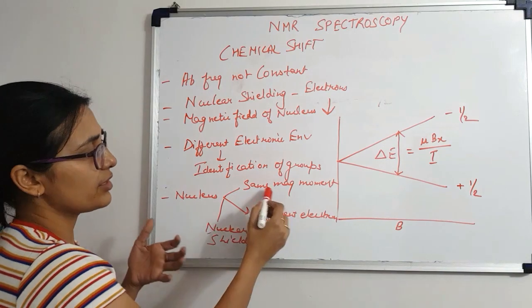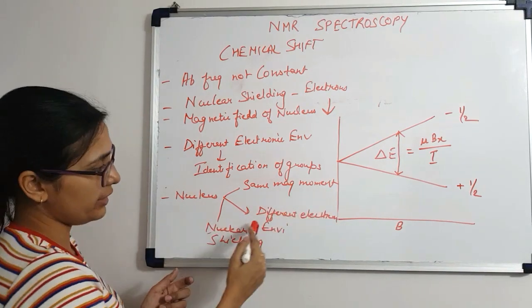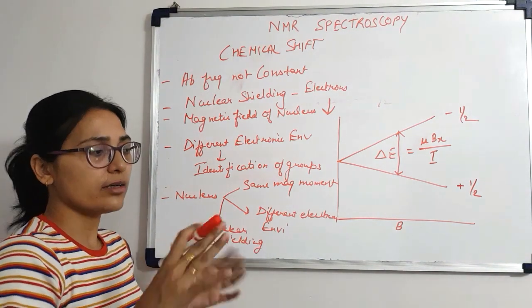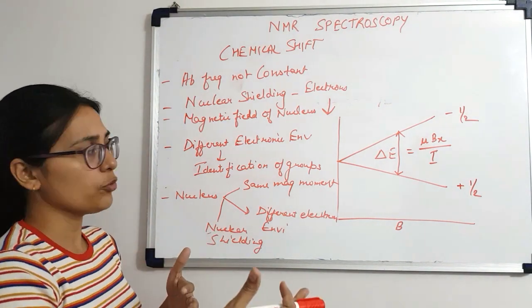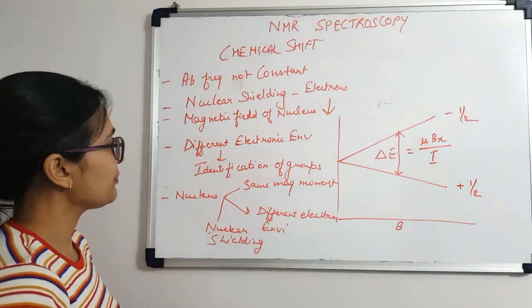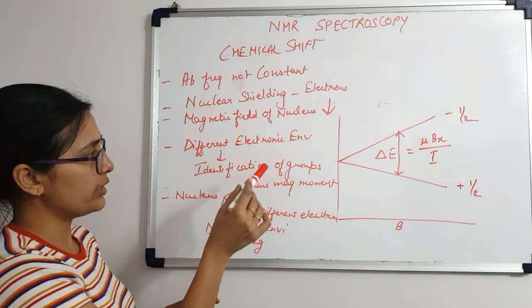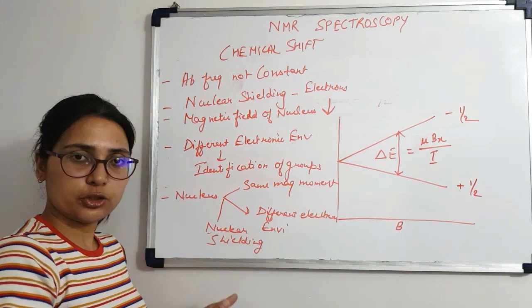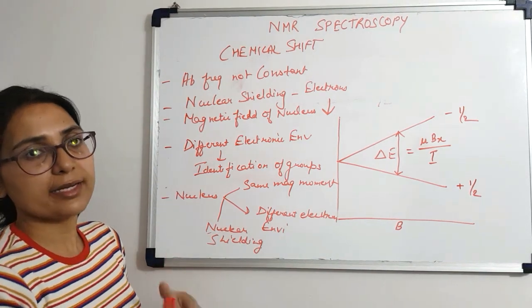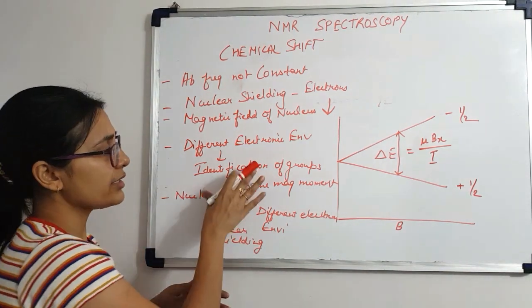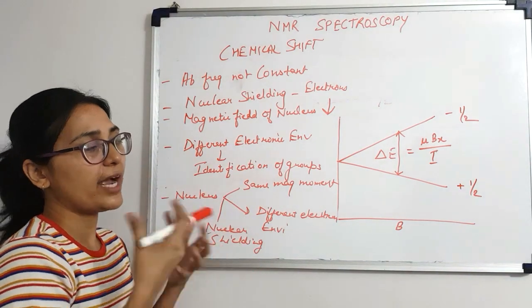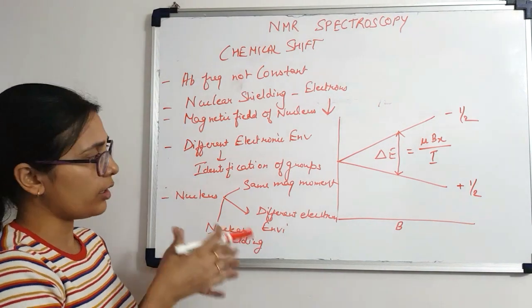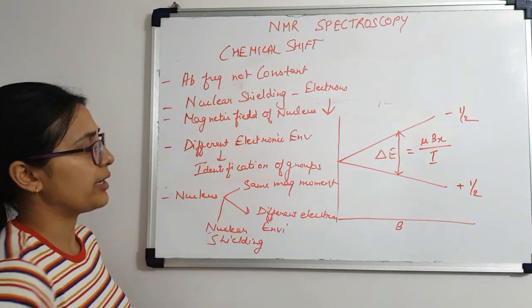So nuclei having the same magnetic moment but a different electronic environment are going to be nuclear shielded differently as compared to other nuclei with the same magnetic moment. This differentiation of nuclei, based on their different electronic environment and different type of nuclear shielding, resulting in a different magnetic field, can be used for the identification of different groups and structures present in a particular compound or molecule by NMR spectroscopy.